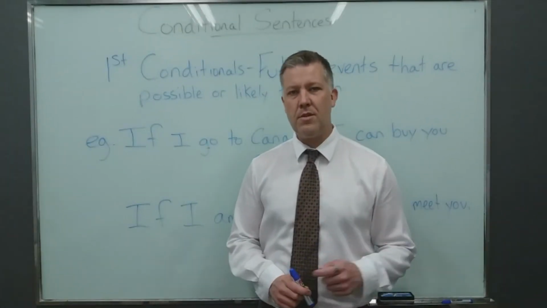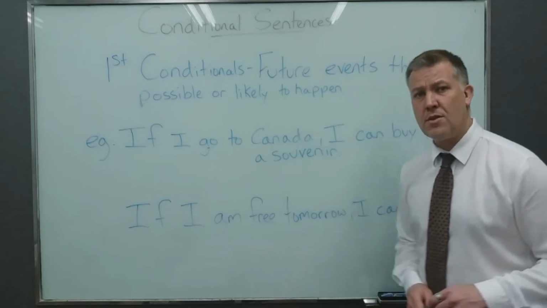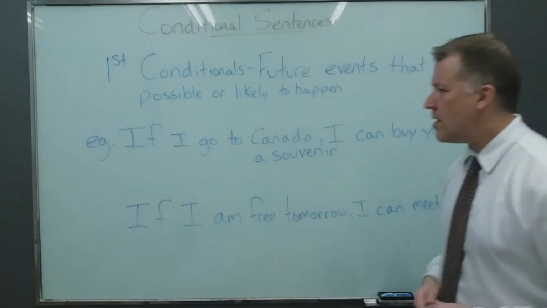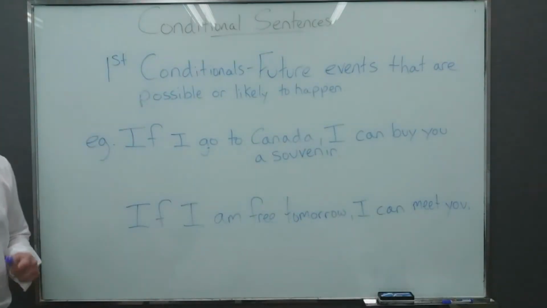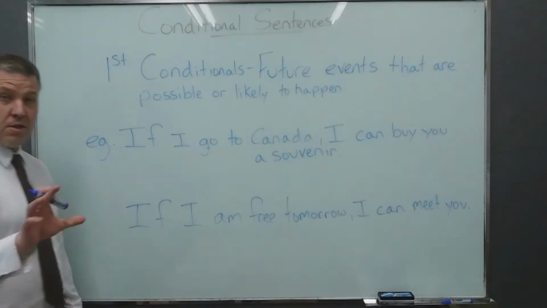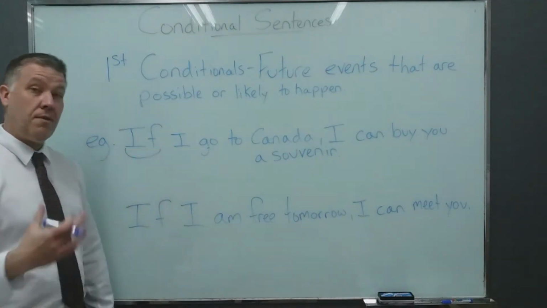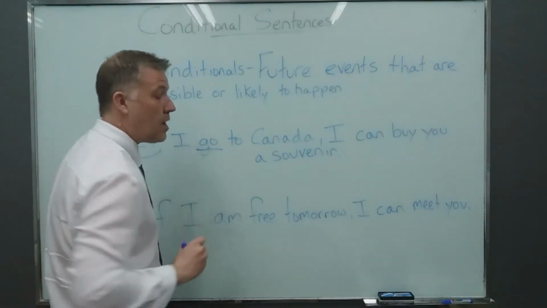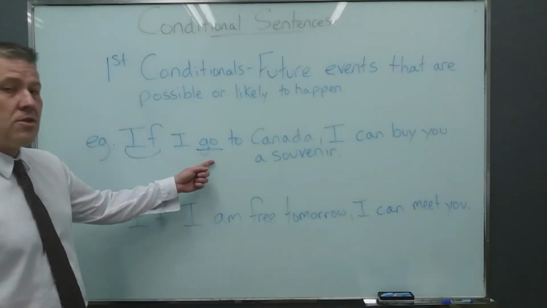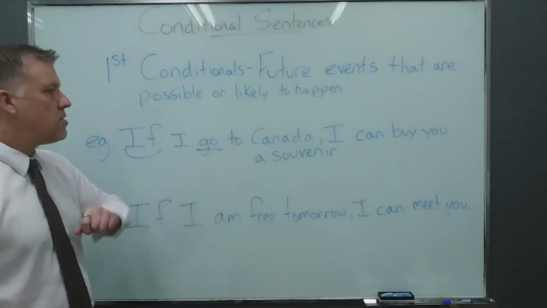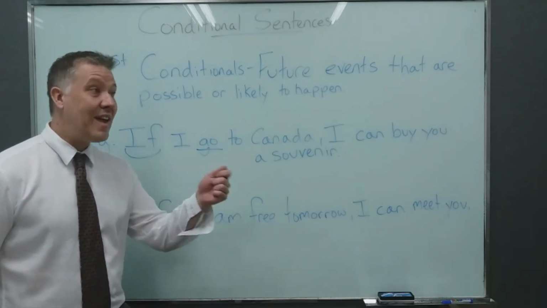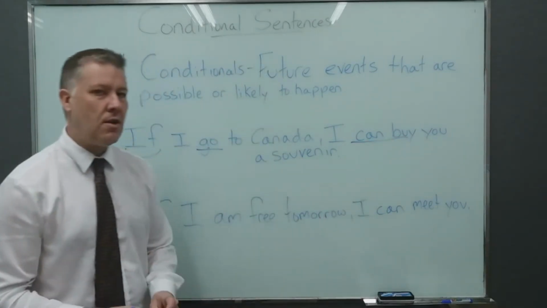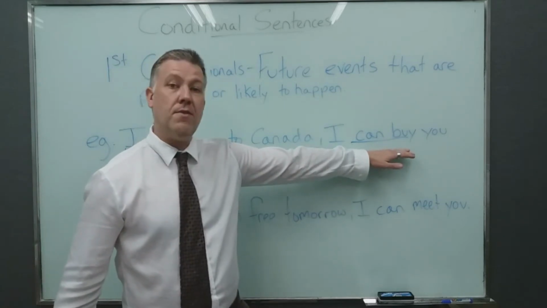Now let's look at first conditionals. Now as I said, first conditionals are sentences that talk about future events that are possible or likely to happen. For example, if I go to Canada, I can buy you a souvenir, okay? Now most conditionals will start with if, okay? If suggests that yes, there is a condition involved. The condition here is if I go to Canada, okay? Now the verb here is in its original infinitive form. And I'm saying it this way because yes, I believe it is possible or likely that I will go to Canada. And if I do, I can buy you a souvenir. Again, the verbs here stay in their infinitive form.